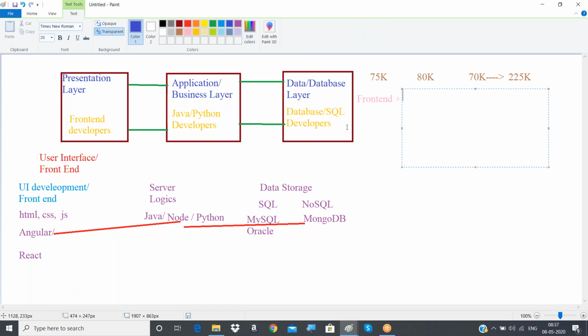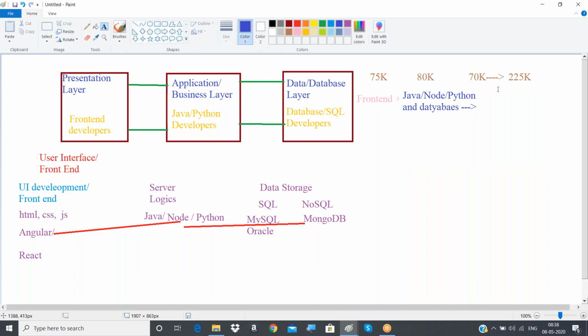So they are forcing them to learn either Java or Node or Python, so that they can become full stack developers along with some database knowledge. Not only this, any of the databases they have to acquire knowledge of. Once they are done with this knowledge, they become full stack developers.